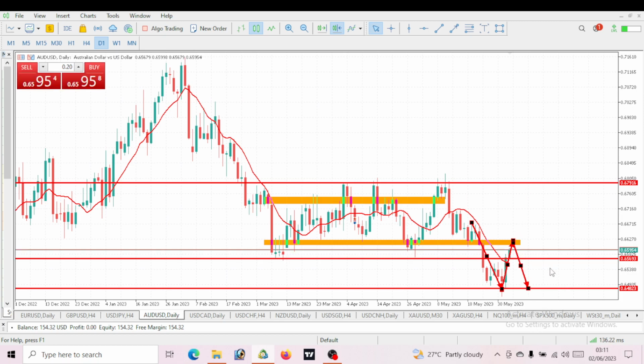But technically, if we put the news aside on the technical aspect of this, we are expecting AUD USD to drop. But due to the fact that NFP will be released today and some major news, we don't know if that news will actually push it down. Because if it will push it down, then the drop would be massive. And if it will push it up, then no problem, then we might see it go up. But I'll be very, very careful taking a trade today on any USD pairs, by the way. So technically, we are projecting a sell on AUD USD.